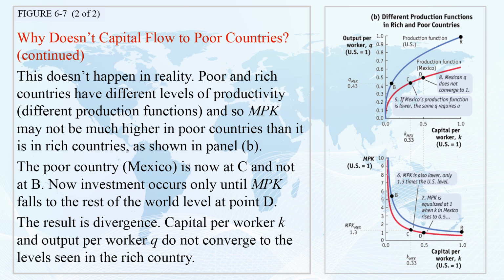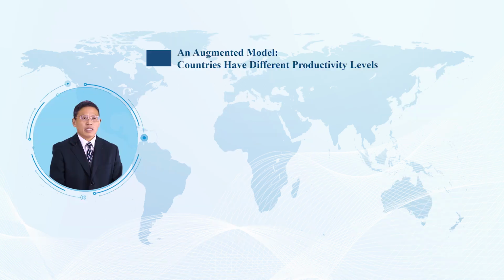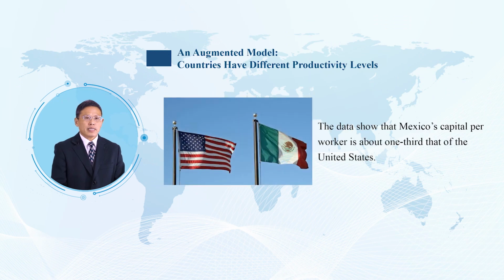We know that Q-MEX divided by Q-US equals 0.43, but we can also obtain data on capital per worker that show K-MEX divided by K-US equals 0.33.